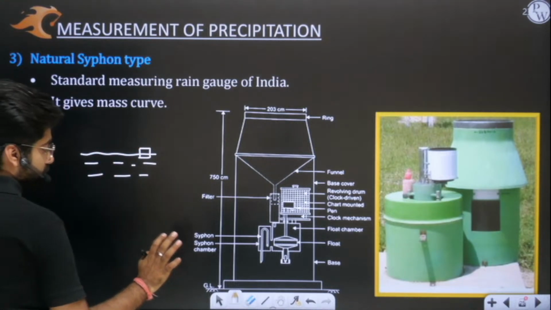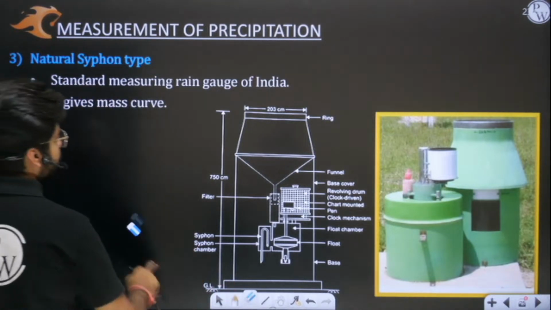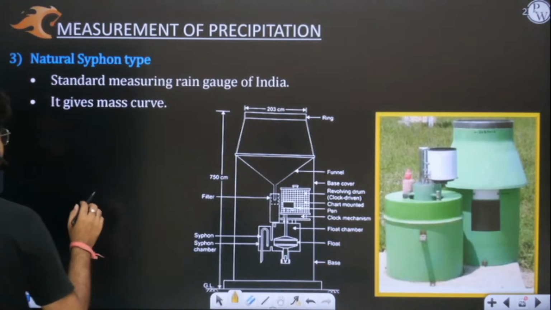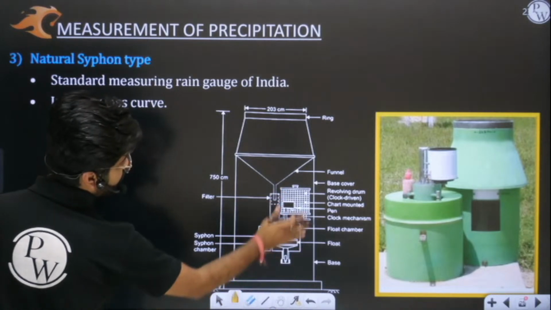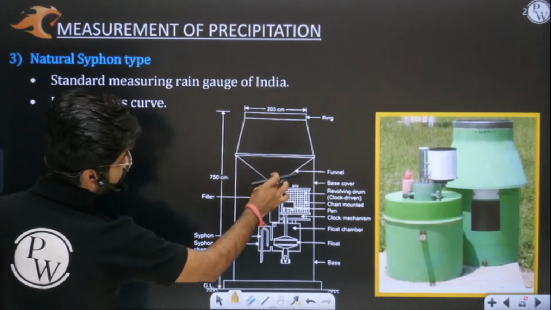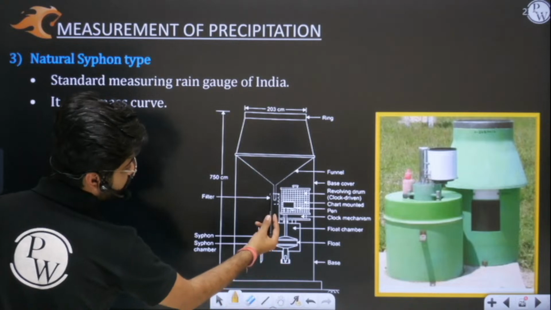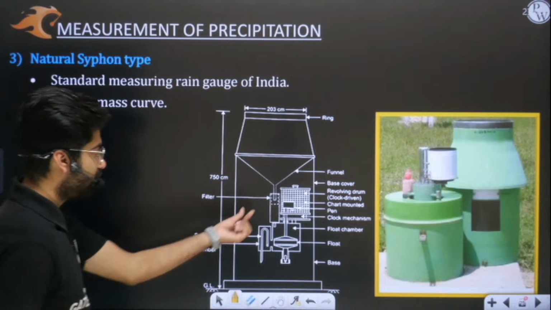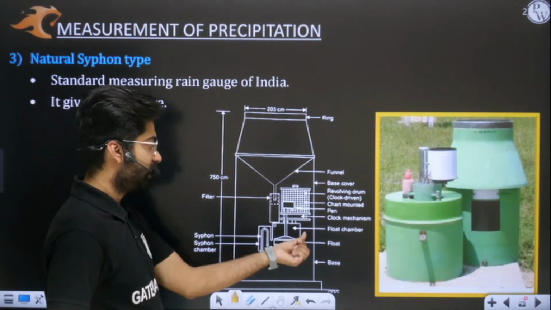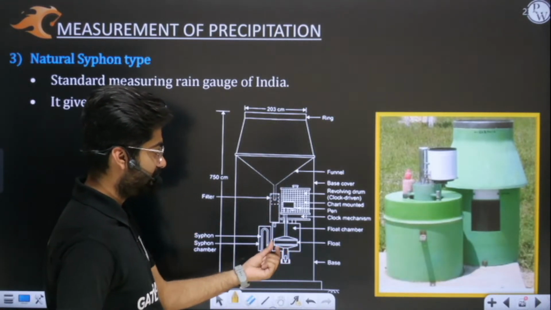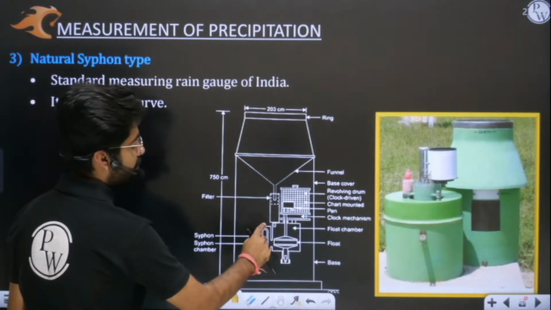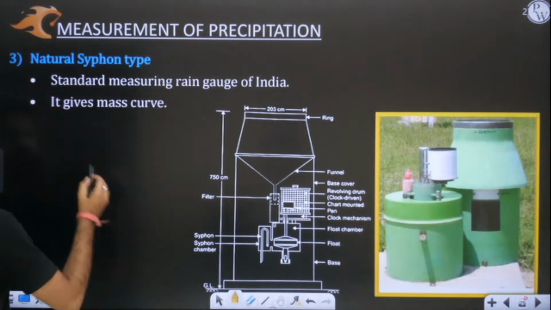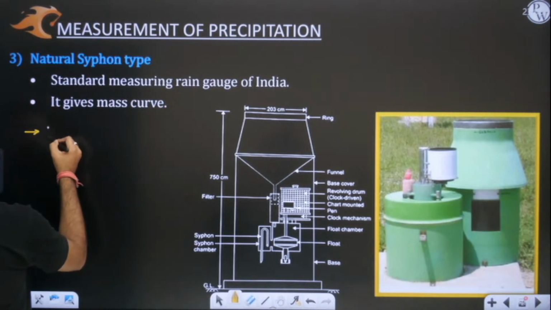Yes or no? Okay, so now as rainfall is happening, what will happen in this bucket or in this system? More and more water will get collected. Yes or no? You can see from the funnel water will come here and this float will start to rise. You can see that water will go inside this small system, a chamber. This is a float chamber in which more and more water will be there, and this float will start to rise. So I will write the very first point here.